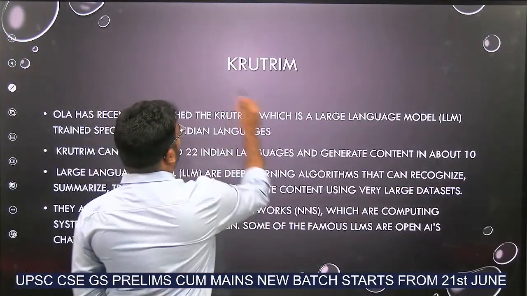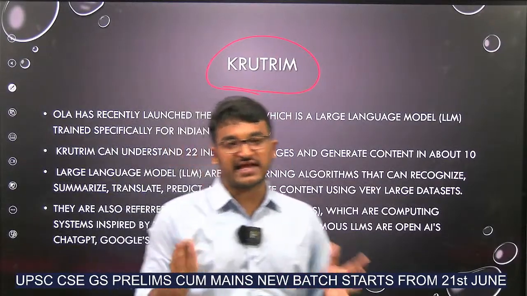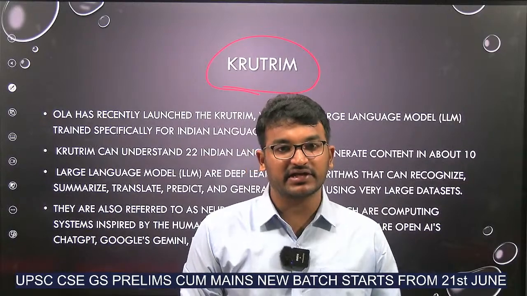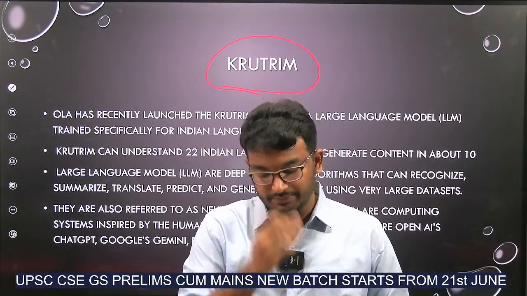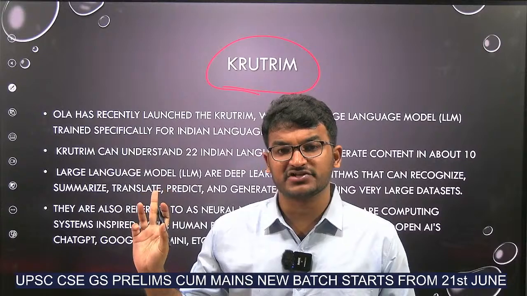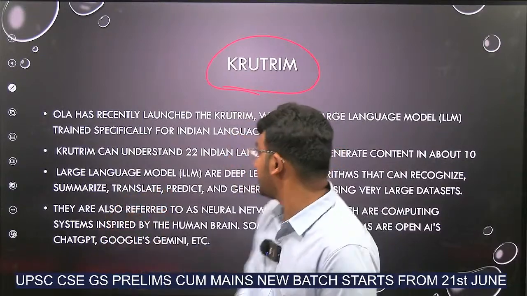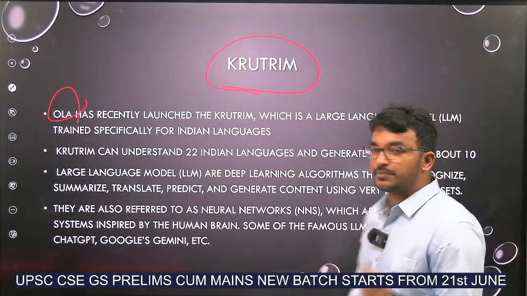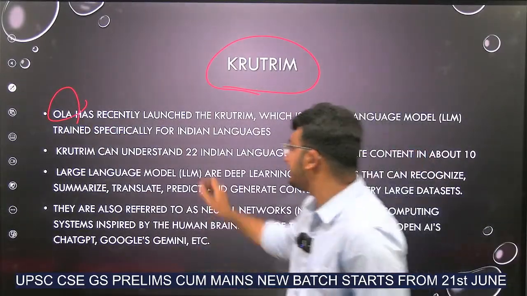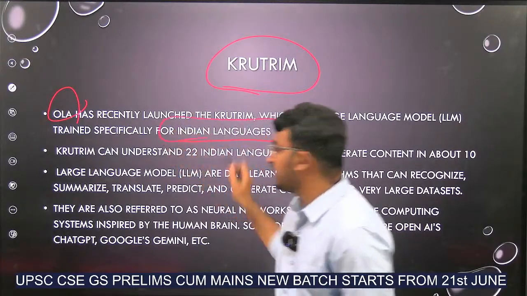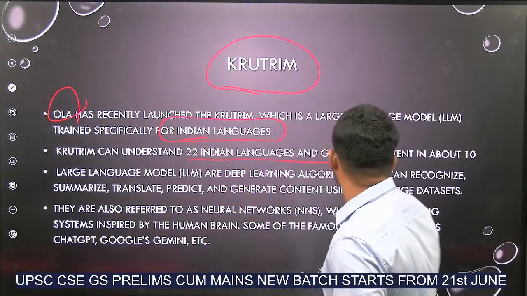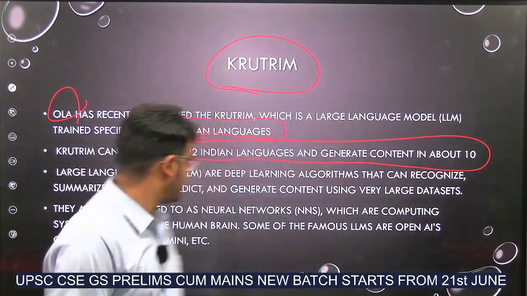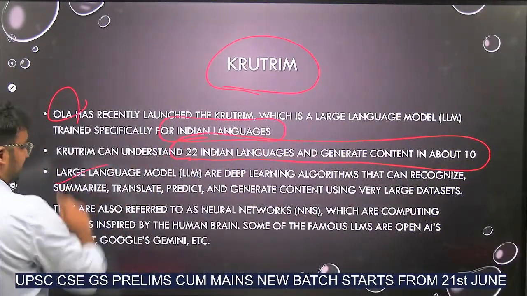Next, Krutrim. This is also a large language model, but here the owner is Ola, the electric vehicle company. It has developed the large language model tool called Krutrim AI. Ola has developed this, and why? To train specifically for Indian languages. It can understand 22 Indian languages and generate content in about 10. Okay. And I had already explained to you about large language models.